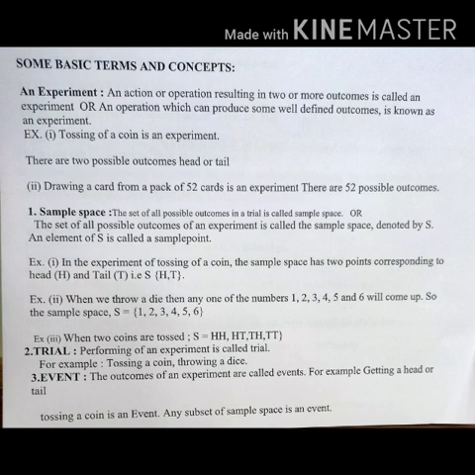For example, in an experiment of tossing a coin, the sample space has 2 points corresponding to head, which we denote by H, and tail, which we denote by T. So, the sample points are the set H, T. Now, example 2. When we throw a die, then any one of the numbers 1, 2, 3, 4, 5 and 6 will come up.